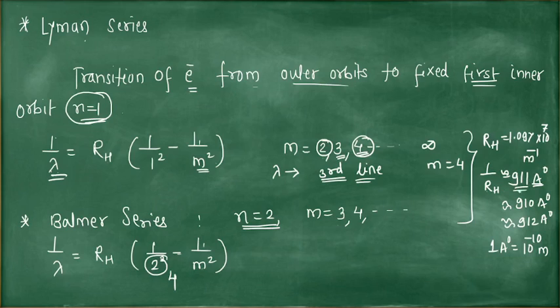So this type of value is required. RH is given to you. If you take such values, 911 up to 912, then quickly you can solve the numerical.